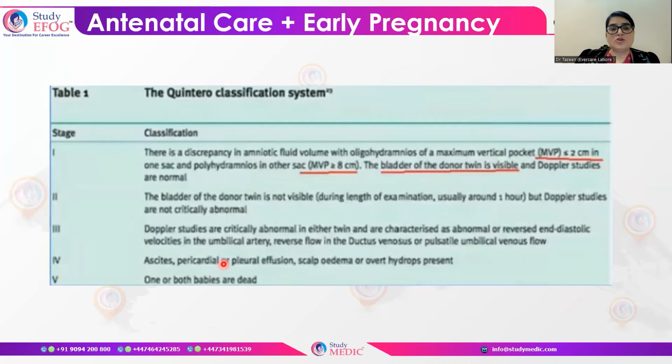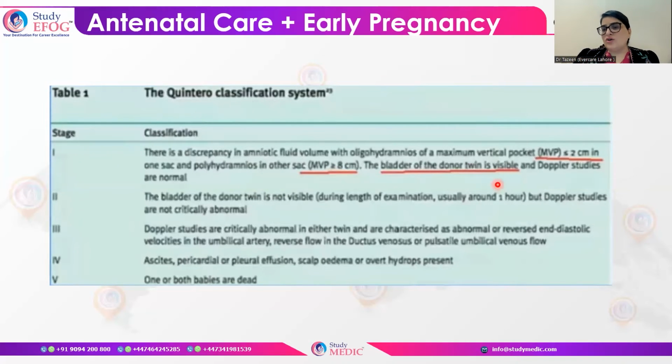But you should be able to know the Quintero classification system of twin transfusion syndrome, in which it is divided into 5 stages. Stage 1 is that there is discrepancy in amniotic fluid volume, with oligohydramnios and a maximum vertical pool of less than 2 centimeter in one sac, and polyhydramnios in the other sac where the vertical pool should be greater than 8 centimeter.